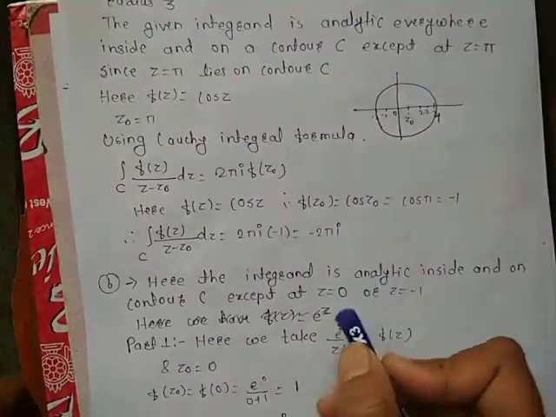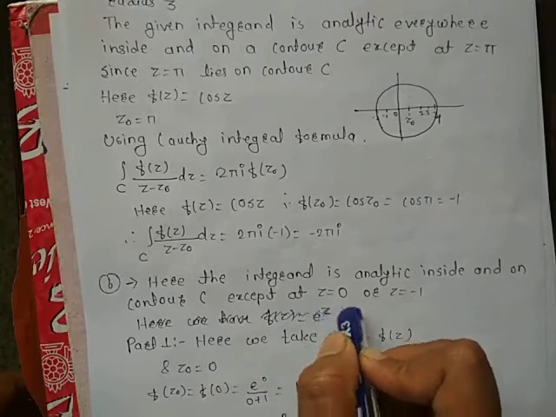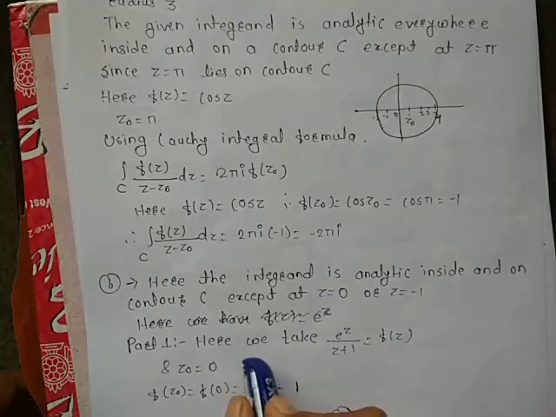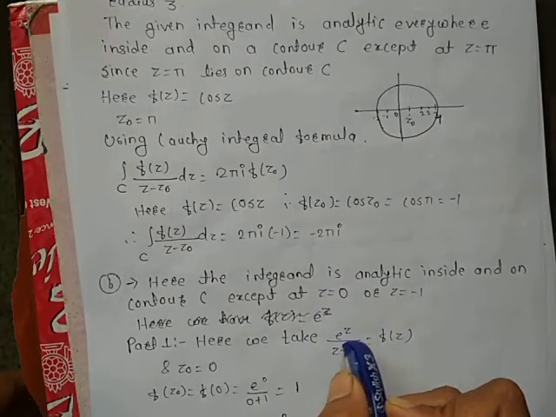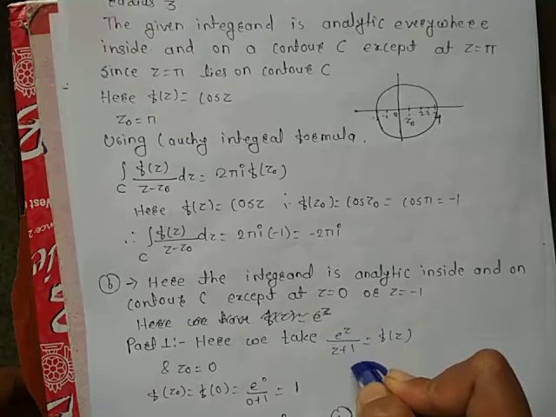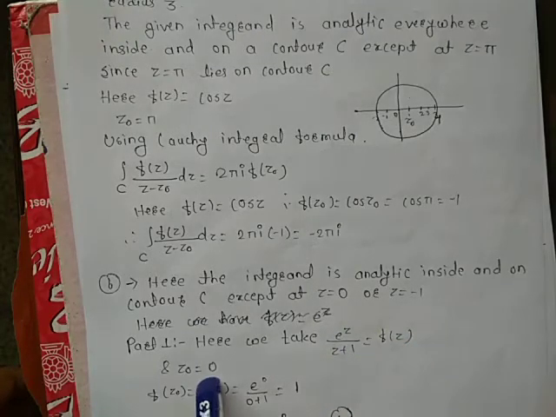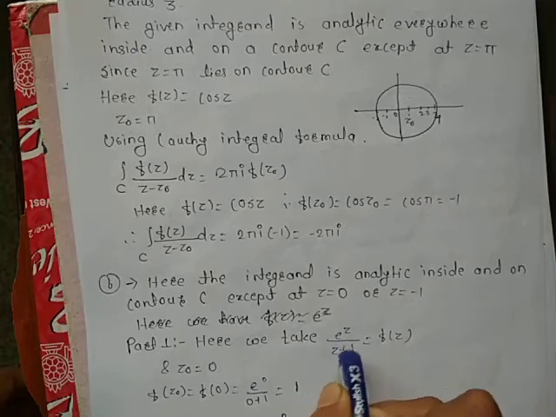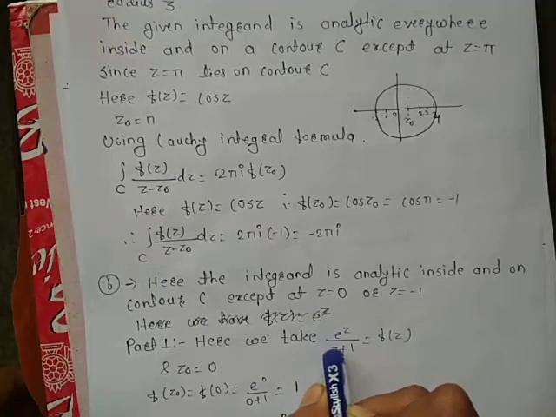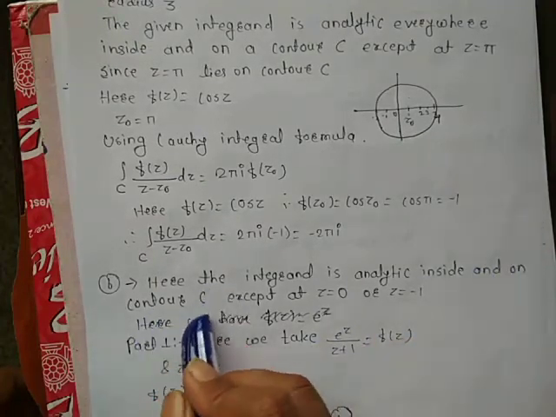If we take z0 = 0, at that time we have to take f(z) = e^z upon (z + 1). If you put z = 0 here, this function is analytic inside and on contour C.